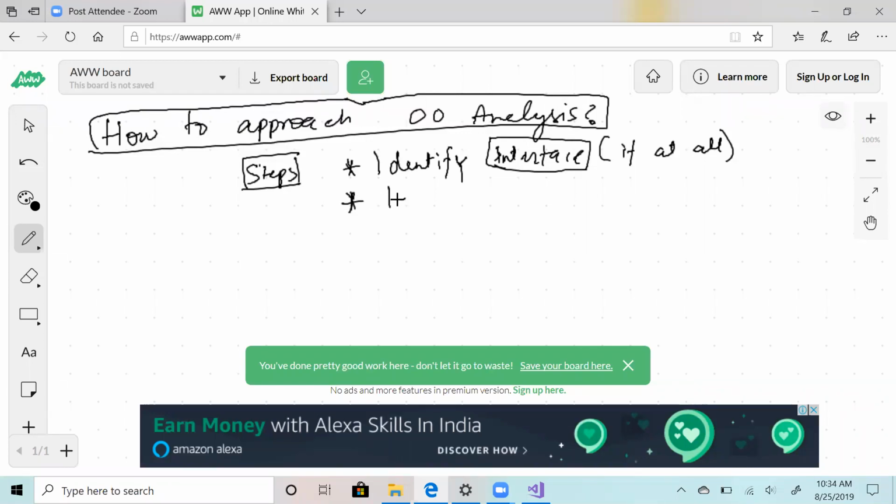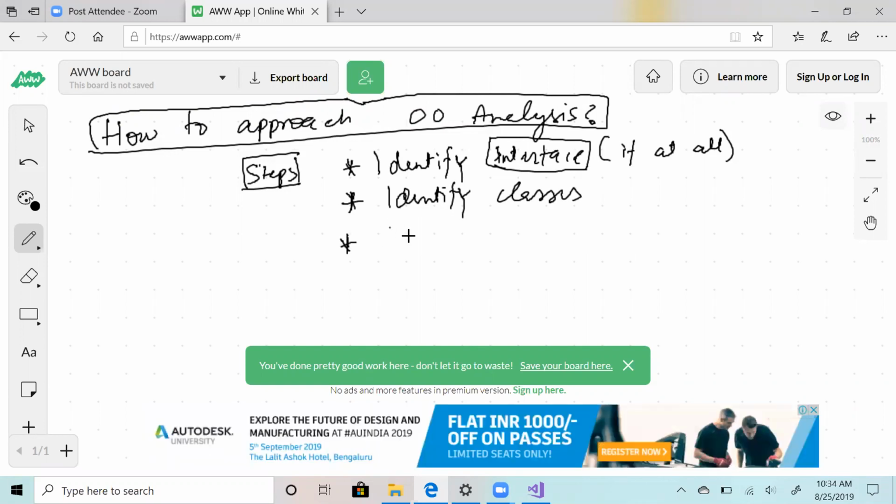Step 2, identify classes. Once you have defined the interface, come to the specialization and define them. After you are done with these two, you need to identify relations. So you need to say what the relation is. Like in chess, you have pieces, and you will also have a person. Now, what is the relation between person and piece? A person can pick a piece and move. So there will be a relation between the person class and your piece class. How to establish that is what this step talks about.